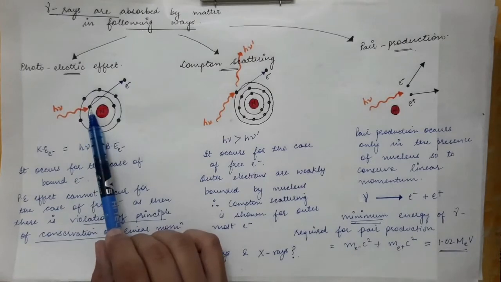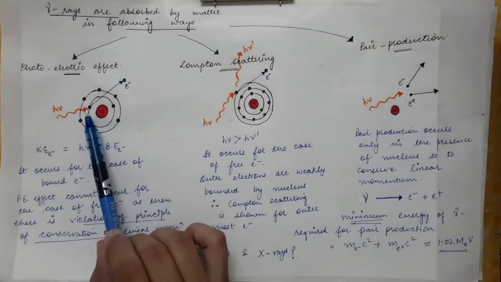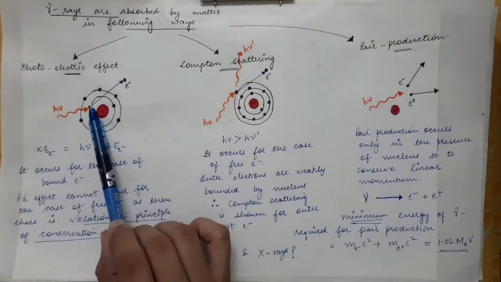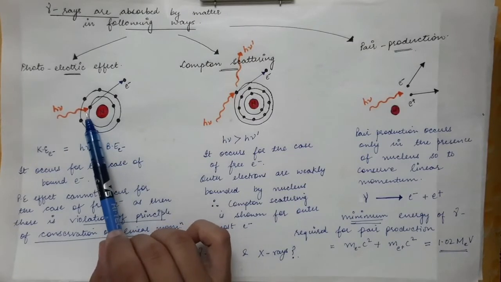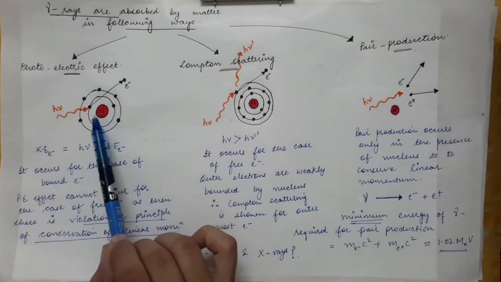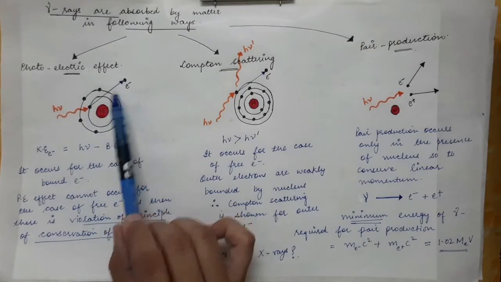So here we have shown the photoelectric effect for the electron which is in the innermost orbit, that is, it is bound strongly with the nucleus. The innermost electrons are bound strongly with the nucleus. So we have shown the photoelectric effect for this bound electron.